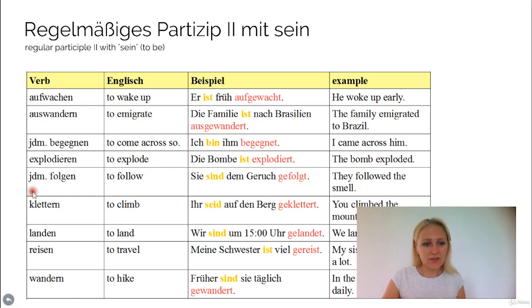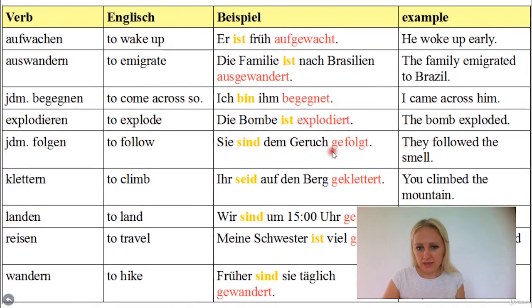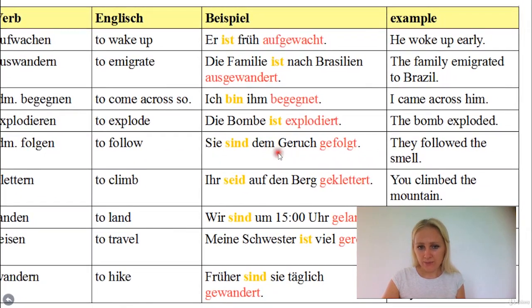Okay. Then jemandem folgen, that's again a dative verb. Folgen means to follow, to whomever you follow or somebody follows needs to be put in the dative. So sie sind dem Geruch gefolgt. It means they followed the smell. So Geruch here, it's what they followed. So it needs to be put in the dative.